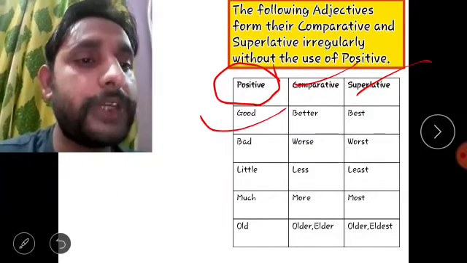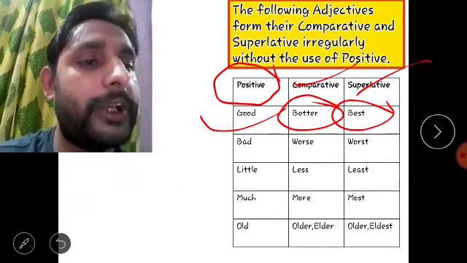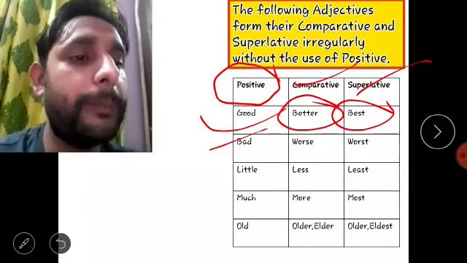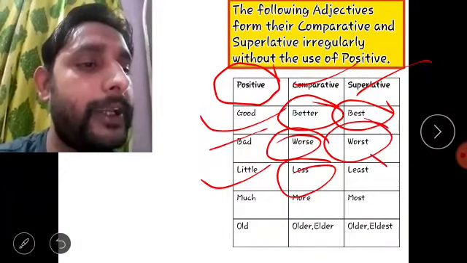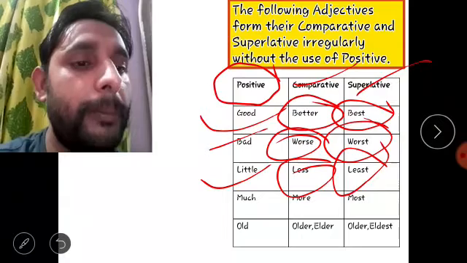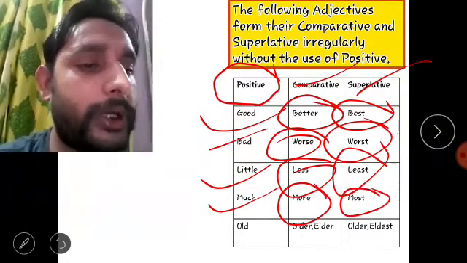Just as positive good will be better in comparative and best in superlative, bad will be worse and worst. Little will be less in comparative, least in superlative. Much will be more in comparative and most in superlative.